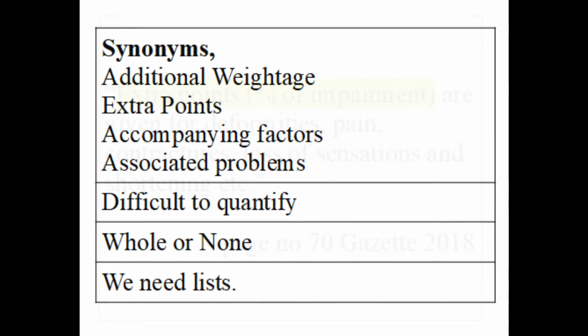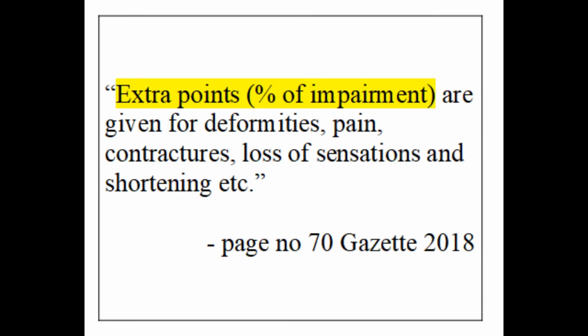For the time being, let us look in the Gazette to know how to further quantify the complications. Here is a statement, very important statement. You can see that extra points are percentages of impairment given in page number 70. This statement makes solving the problem quite easy. We noted that complications are not easily measurable like functional loss.